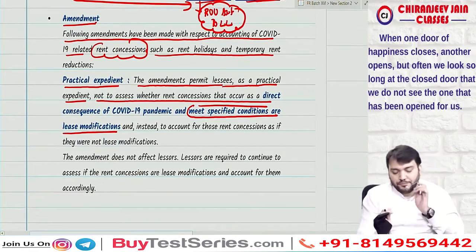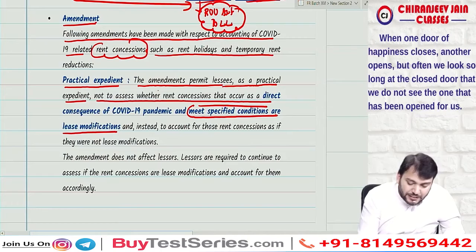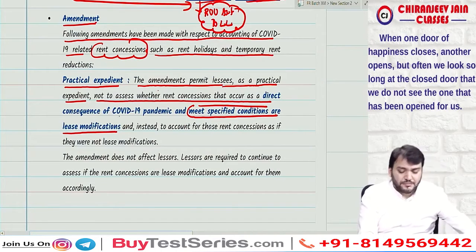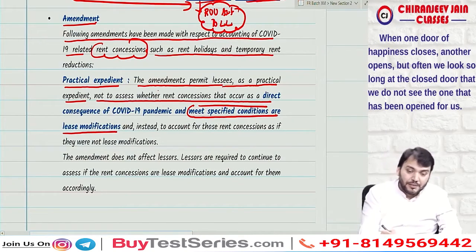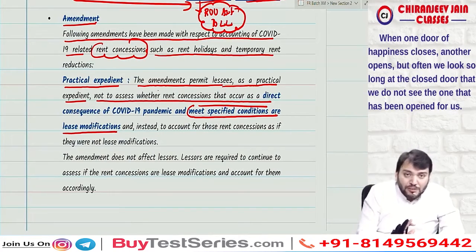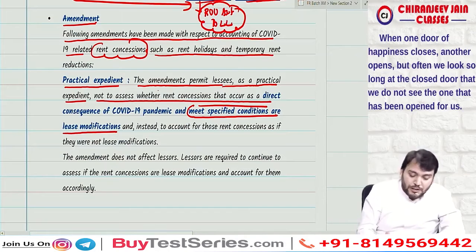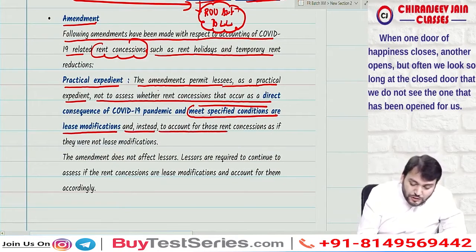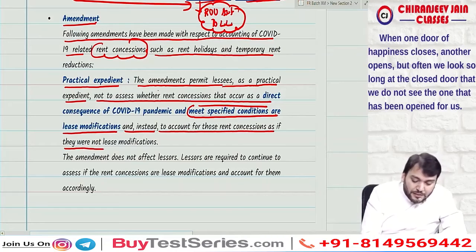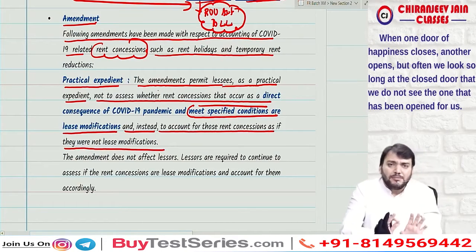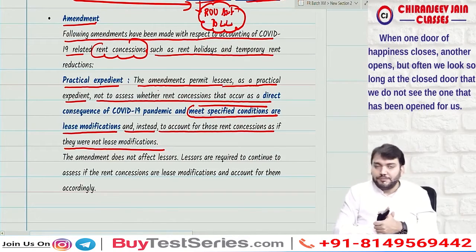Correct now. The amendment permits the lessee, as a practical expedient, not to assess whether the rent concession that occurs as a direct consequence of the COVID-19 pandemic and meets specified conditions is a lease modification. Means there is no need to assess the rent concession in this given situation as a lease modification, and instead account for those rent concessions as if they were not a lease modification. Are you getting what I am saying?